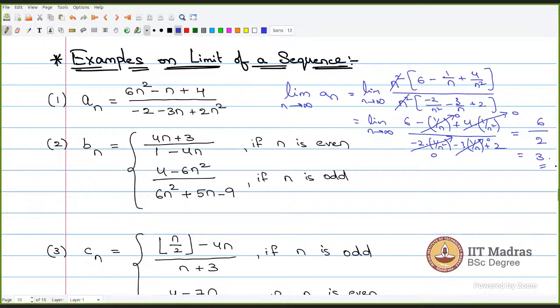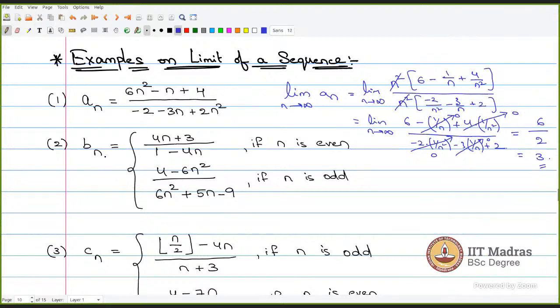Okay, let me take another example. The previous example is such that whether n is even or odd, it is going to take the same form, n squared minus n plus 4. But now there is a new sequence where it depends on n.